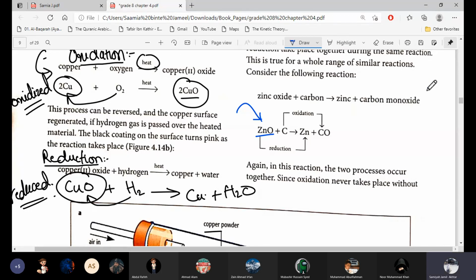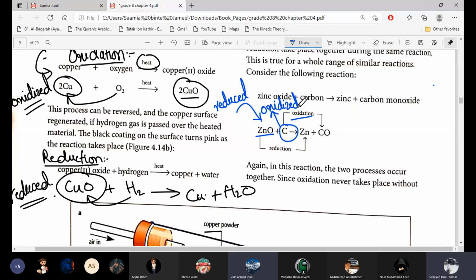In this reaction, from zinc oxide to zinc, oxygen is removed. So it is reduction, reduced. And from carbon to carbon monoxide, oxygen is added. It's oxidation. So carbon is oxidized.